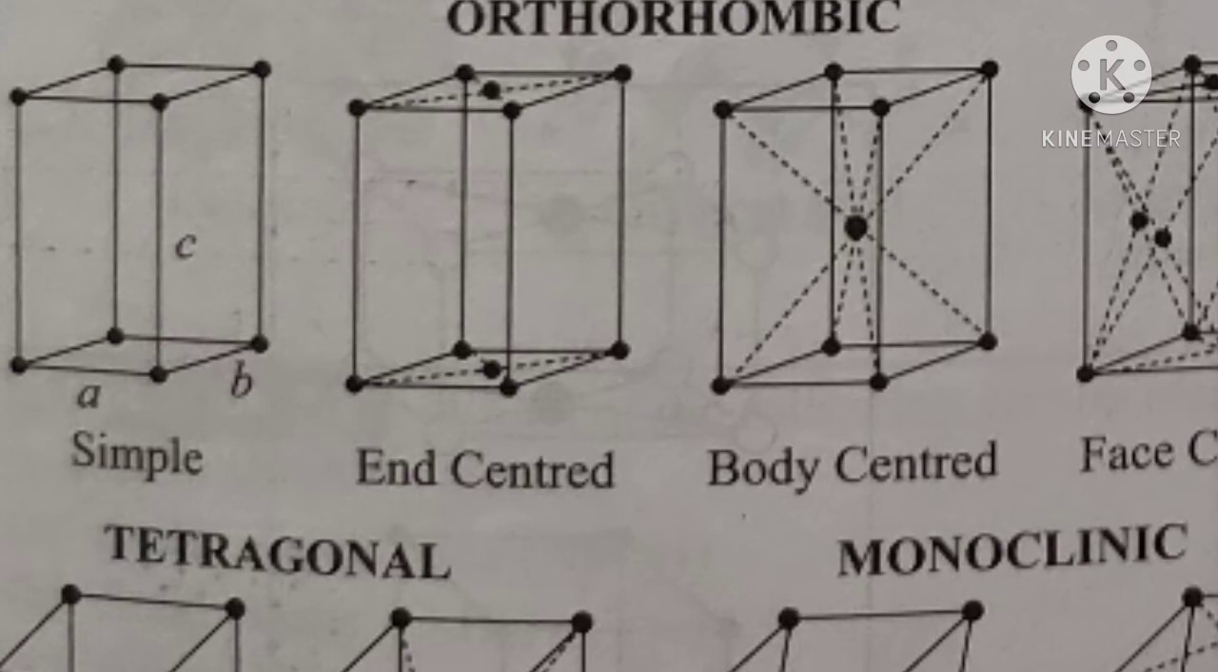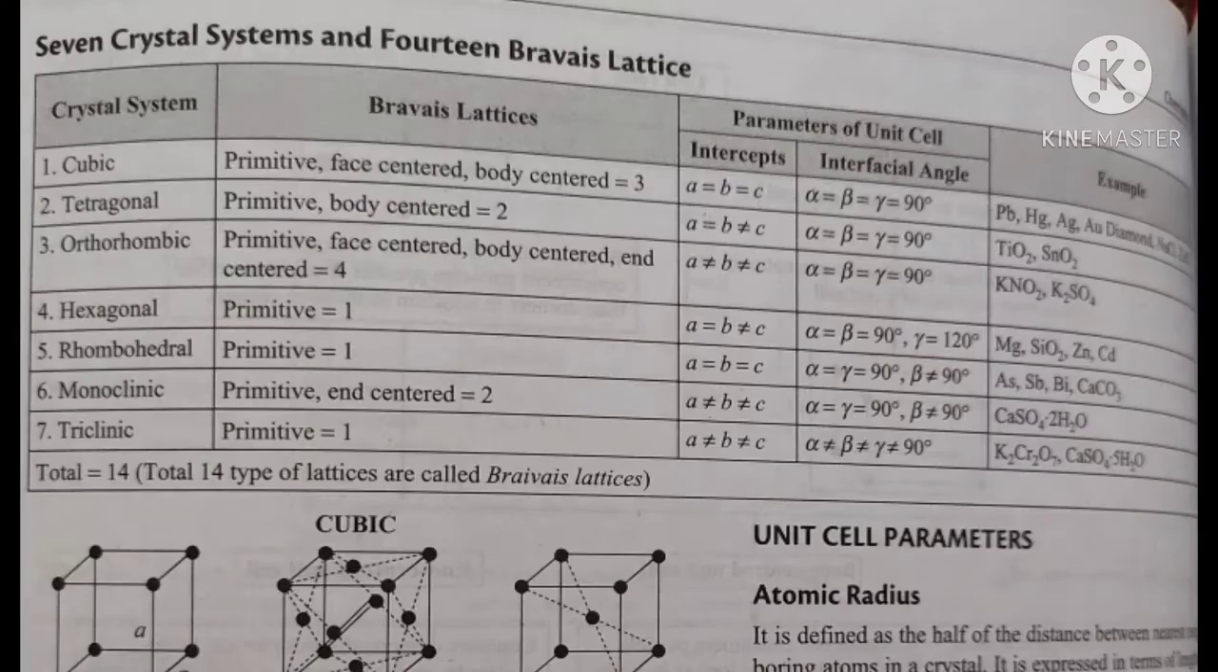And the parameters are a not equal to b not equal to c. In orthorhombic, the intercepts are not equal, so a is not equal to b is not equal to c, and the interfacial angles are equal to 90 degrees: alpha equal to beta equal to gamma equal to 90 degrees. The best examples for orthorhombic are KNO2 and K2SO4.